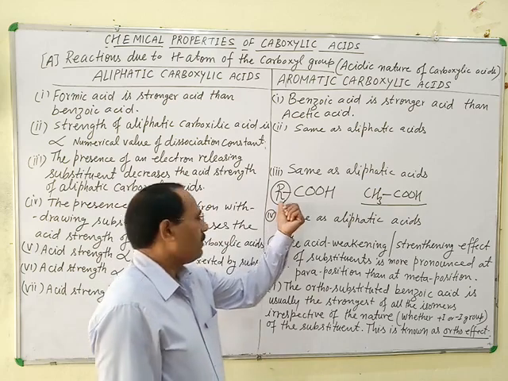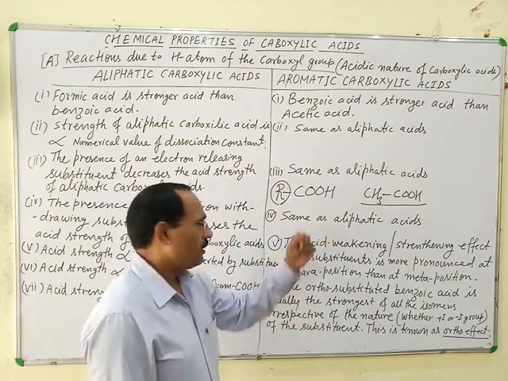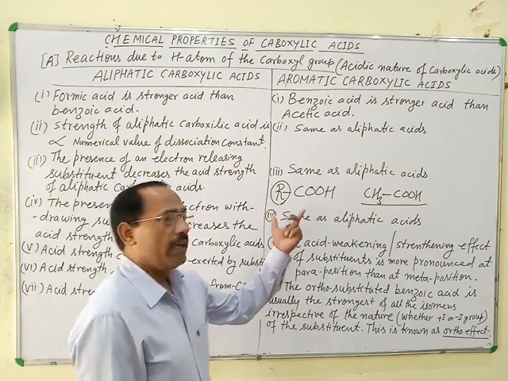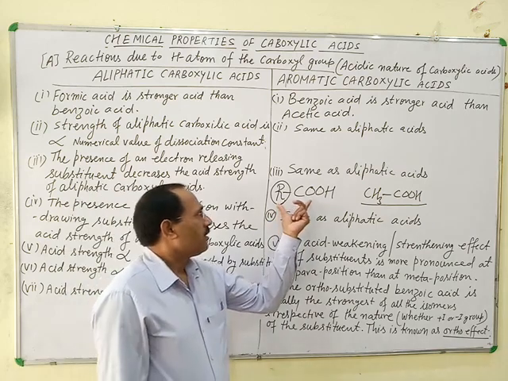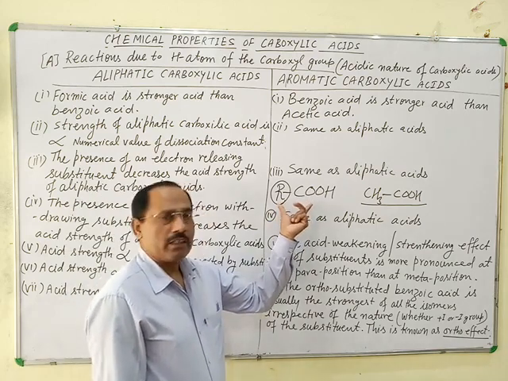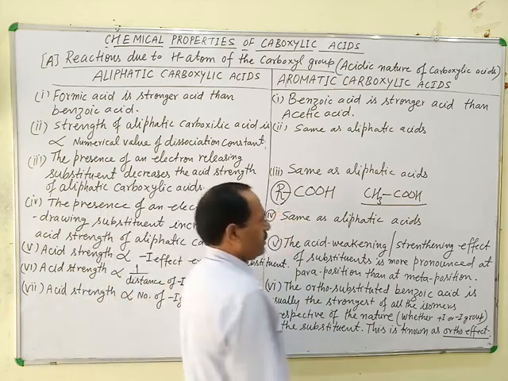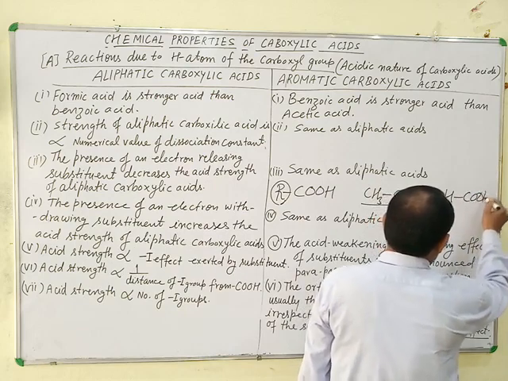If R, the alkyl group, becomes primary, secondary, or tertiary, we get different types of carboxylic acids, but they are all aliphatic carboxylic acids. A special aliphatic carboxylic acid is formic acid, in which R equals H, written as HCOOH.